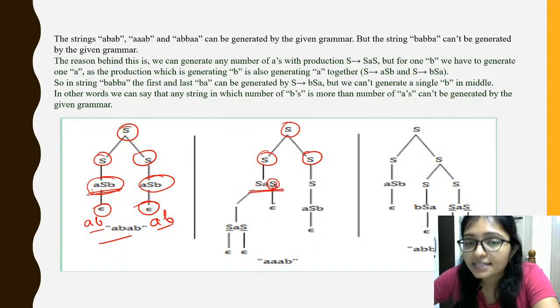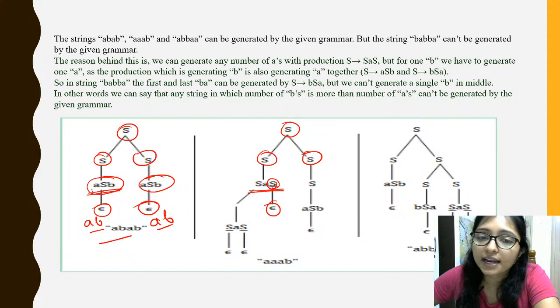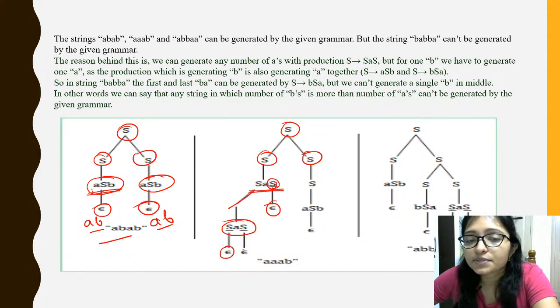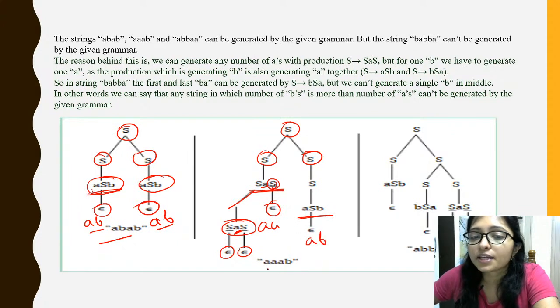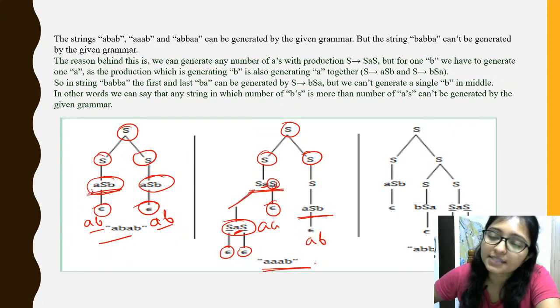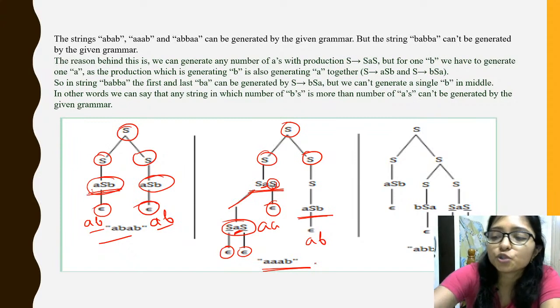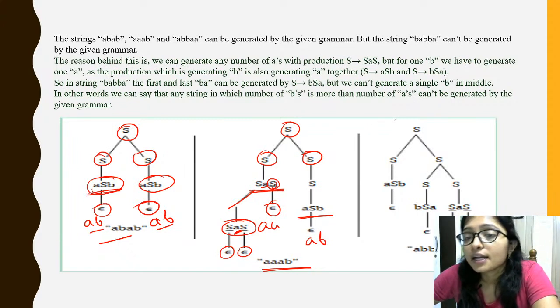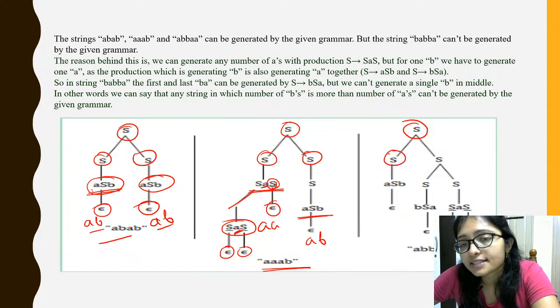Now from this S I can directly write epsilon, and from this S we can write SAS, right? And epsilon is there. So from here it is coming AA, and after that from here AB, and from here AB. So finally AAAB is coming. So there is no issue, right? Now from this one S is here. I can write ASB.